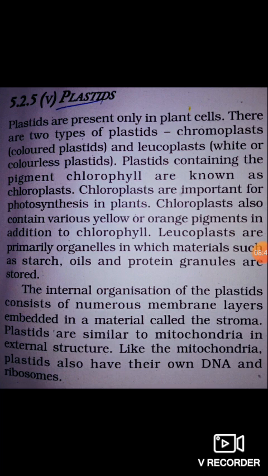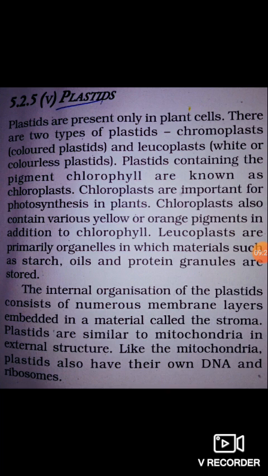chromoplast and leucoplast. Chromoplasts are colored plastids and leucoplasts are colorless plastids. Plastids containing the pigment chlorophyll are known as chloroplasts. Chloroplasts are important for photosynthesis in plants. Chloroplasts also contain various yellow or orange pigments in addition to chlorophyll. Leucoplasts are primarily organelles in which materials such as starch, oil, and protein granules are stored.